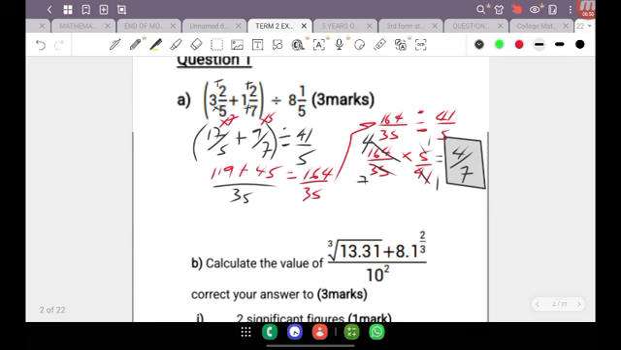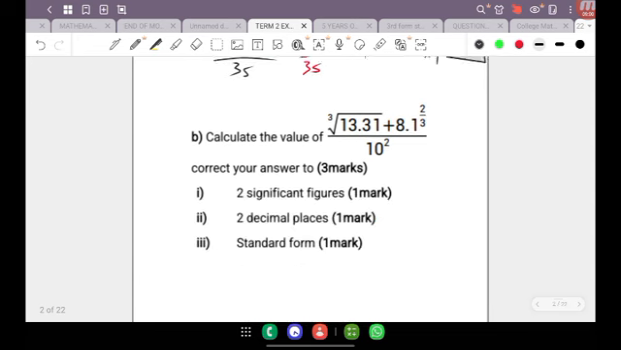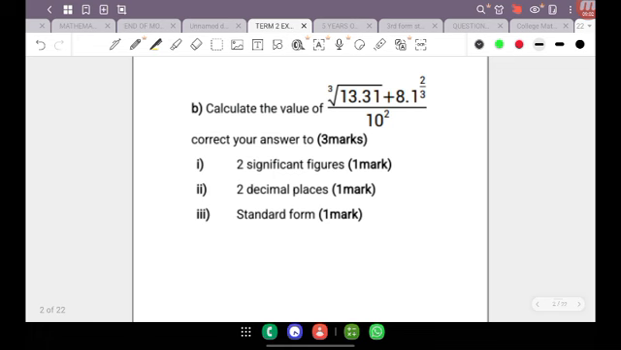So that's how you want to approach your fraction problems, guys, when you get that chance. Let's move right along then to example part B of the question. Now we end up here having to evaluate the cube root of 13.31 plus 8.1 raised to the power of 2/3, all divided by 10 squared. And so once we have calculated the value of that, we are then going to correct our answer to 2 significant figures, to 2 decimal places, as well as to standard form.